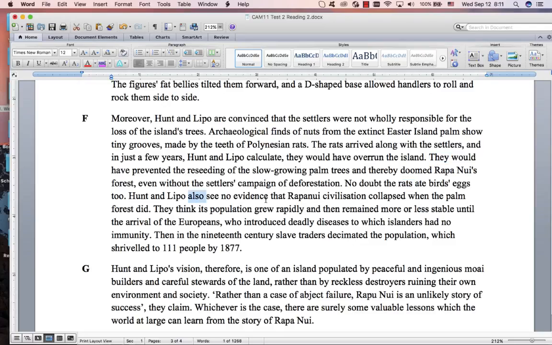And then there is an also, and the Europeans introduced diseases. And then the slave traders came. So this is kind of a list of 3 things: 1, rats. 2, diseases. And 3, slave traders. And these 3 reasons are for the loss of the island's trees.